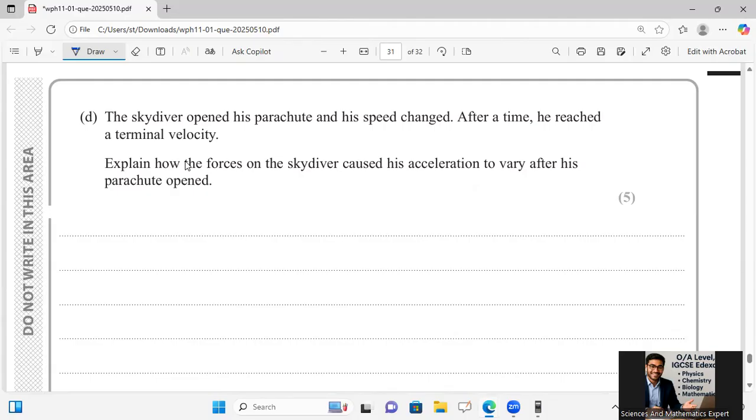So remember that upthrust force plus air resistance force. Upthrust is because of air resistance force.